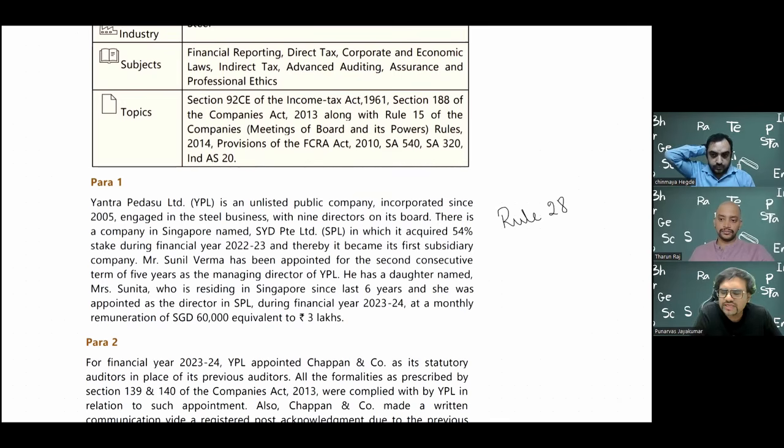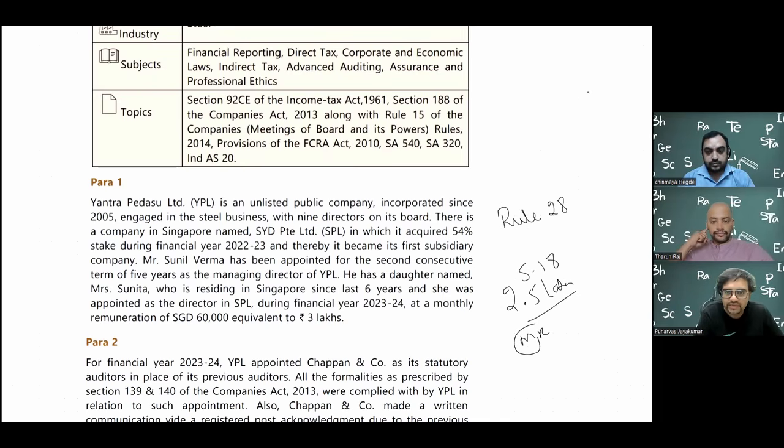So the company law says that under 188, if any of your relatives is earning something, and what is that something? Any remuneration is what 188 says. Then you will have to take the permission of the shareholders for this. And there is a threshold, though. The threshold is 2.5 lakh rupees. So let me just write it down here. The threshold is 2.5 lakh rupees monthly remuneration under section 188.